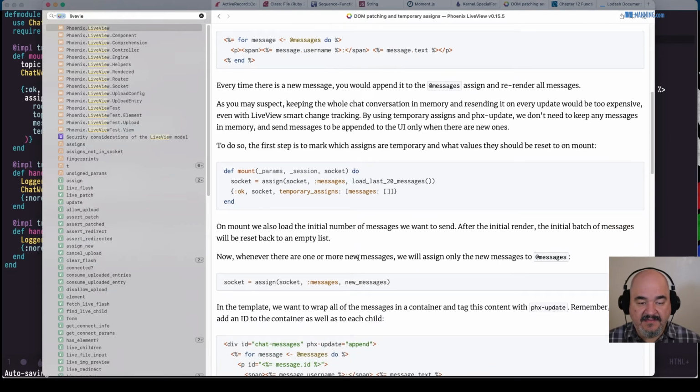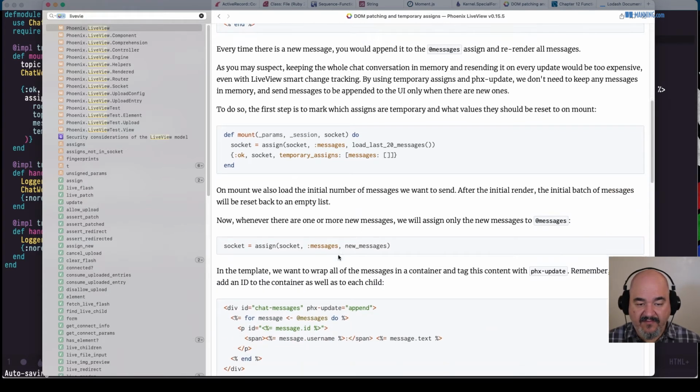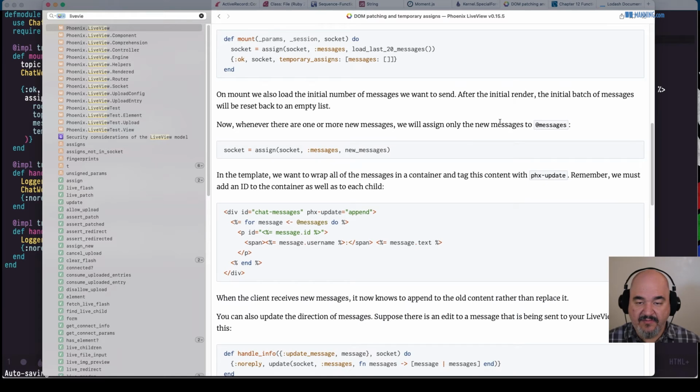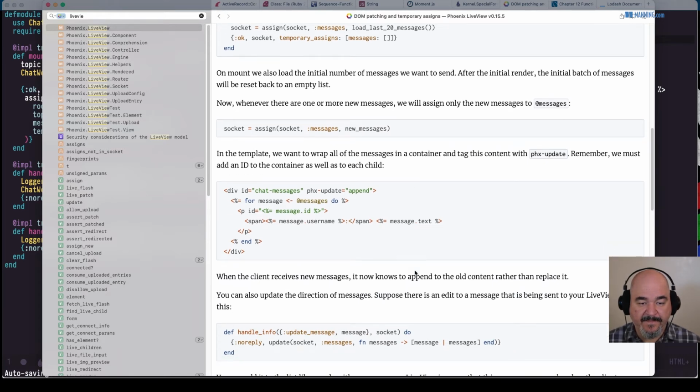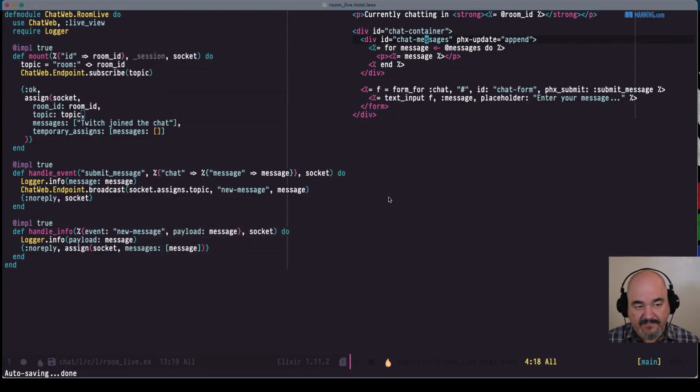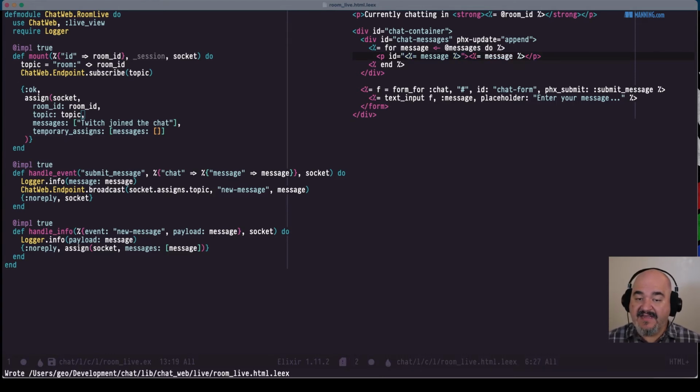Let's see. Now, whenever there are one or more new messages, we will assign only the new messages to messages. In the template, we want to wrap all the messages in a container and tag this content with Phoenix update. Remember, we must add an ID to the container as well as to each child. So that's the reason it's not coming through, is because we're not attaching an ID to the child. And I should have added it earlier. I knew I was going to get into trouble. But for now, let's just say it's the message itself.